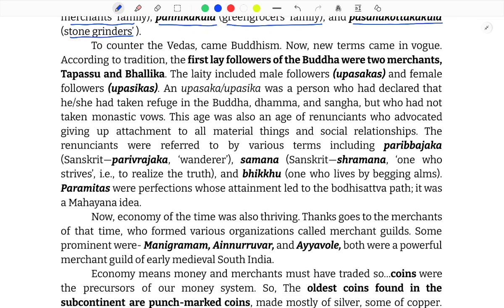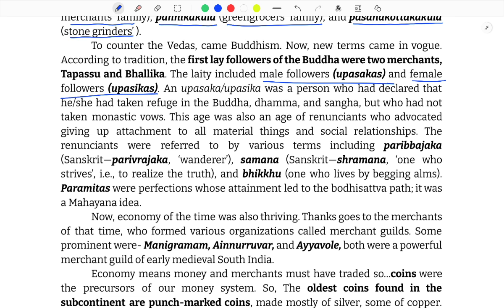Moving forward. To counter the Vedas came Buddhism. Now new terms came in vogue. According to tradition, the first lay followers of the Buddha were two merchants, Tapassu and Bhallika. The laity included male followers, Upasaka, and female followers, Upasikas. An Upasaka or Upasika was a person who had declared that she had taken refuge in Buddha, Dhamma and Sangha, but who had not taken monastic vows.